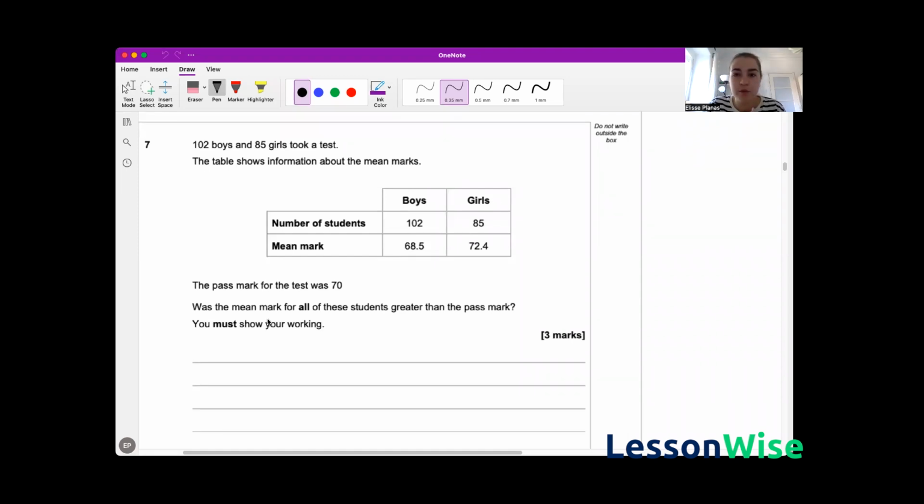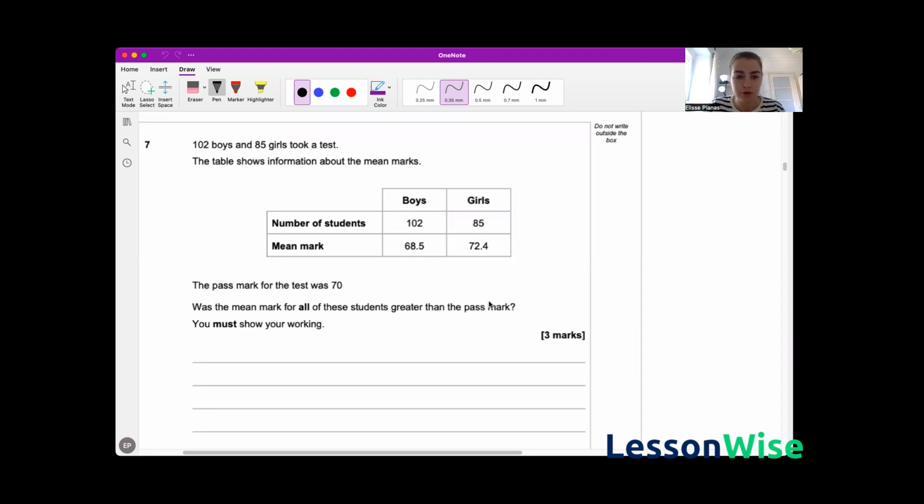Question 7. We've got 102 boys and 85 girls took a test. The table shows the information about the mean marks. They tell us the pass mark for the test was 70. Was the mean mark for all these students greater than the pass mark?